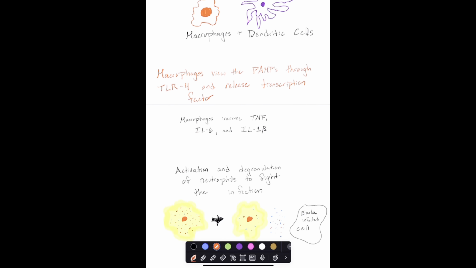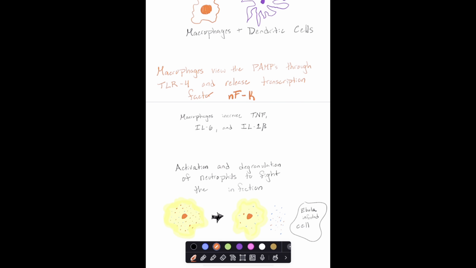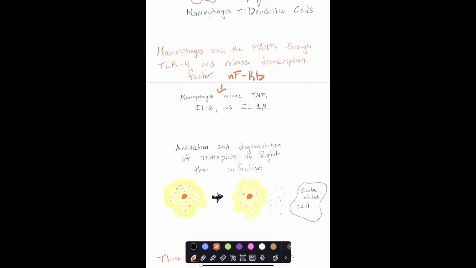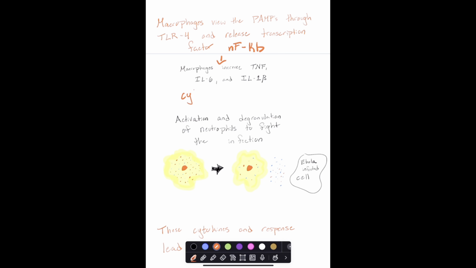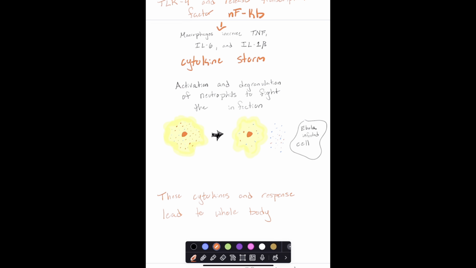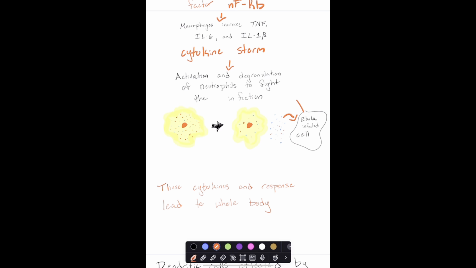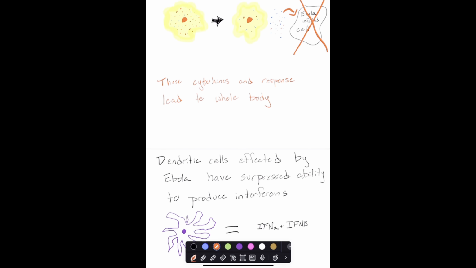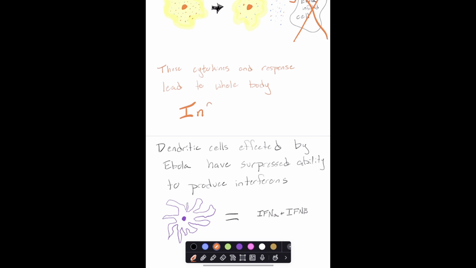Macrophages view the PAMPs through TLR4 and release transcription factor NF-kappa B, which releases TNF, IL-6, and IL-1 beta, which can lead to a cytokine storm, which is not good for the organism. This leads to the activation and degranulation of neutrophils to fight the infection and killing Ebola-infected cells. These cytokines in response lead to whole body inflammation.